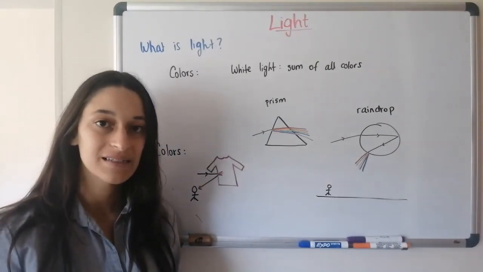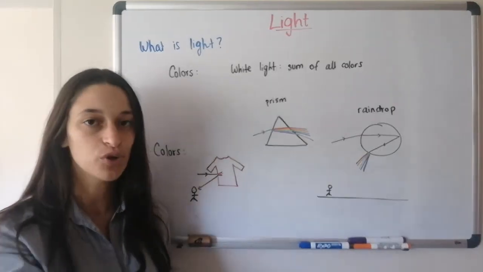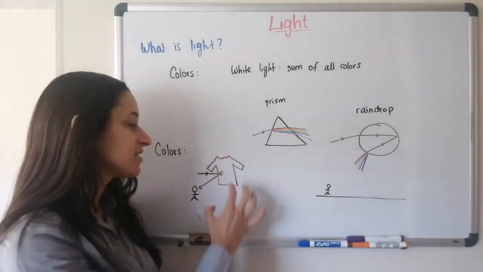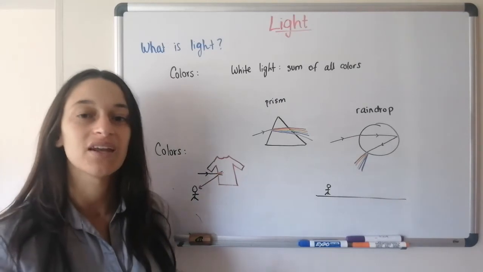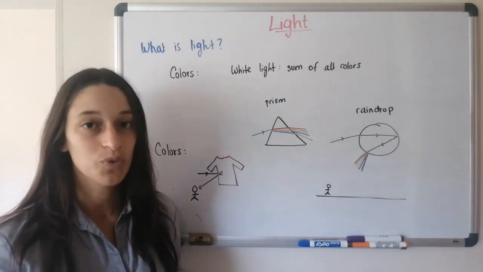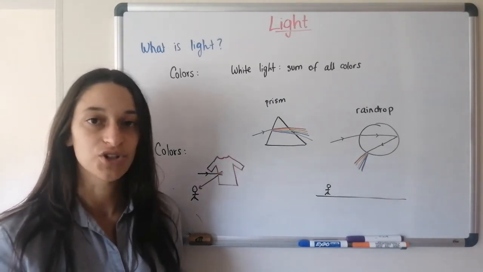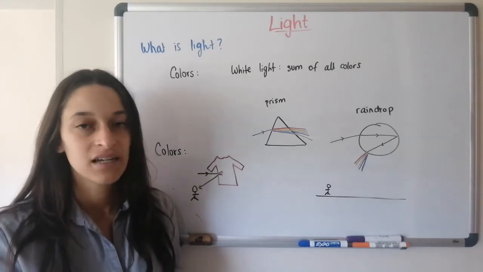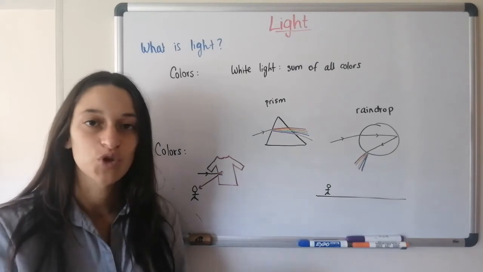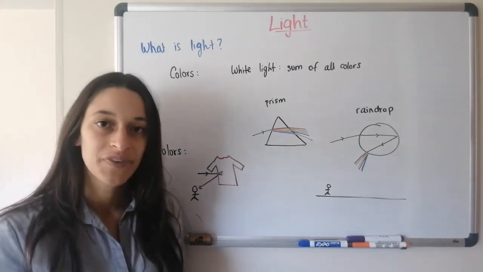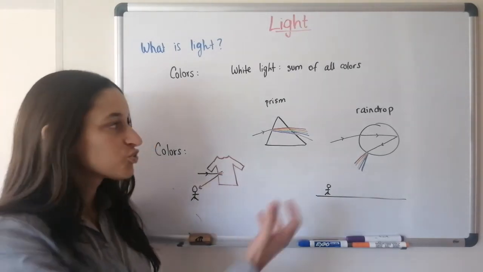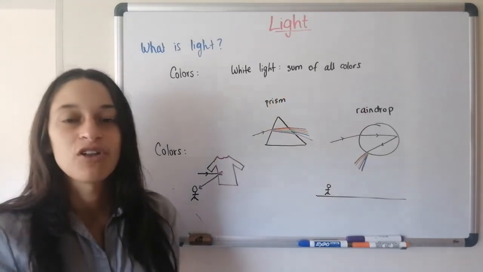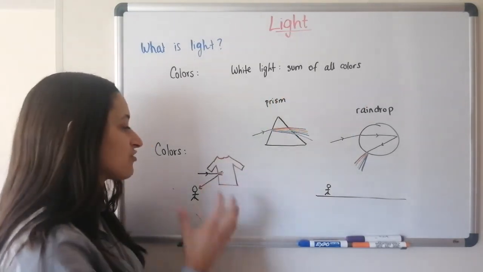So black things absorb all of the colors and don't reflect anything back at us. Since they absorb so many colors, that's why they get hotter. You know, when you wear a black shirt, you feel hotter because it's absorbing all of the colors. White instead reflects all of the colors, doesn't absorb anything. That's why it feels cooler. And it looks white because white is the sum of all of the colors. So that's how things have their color.